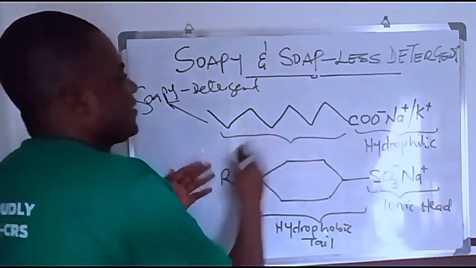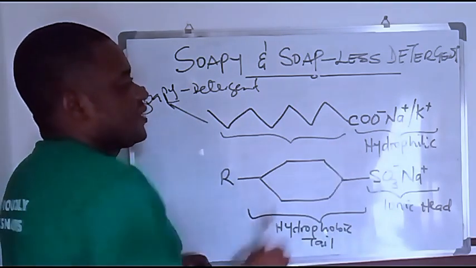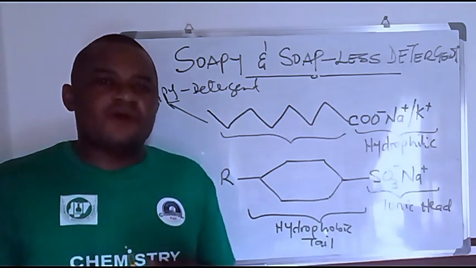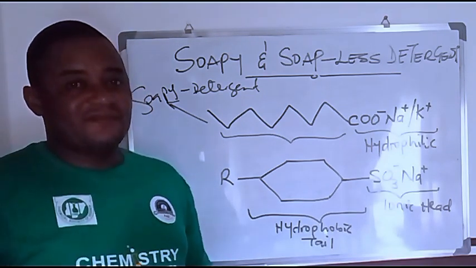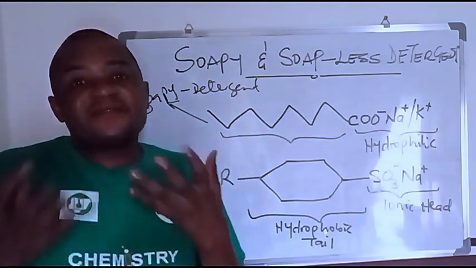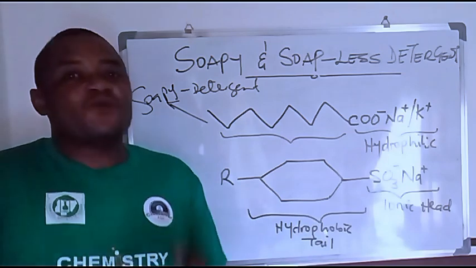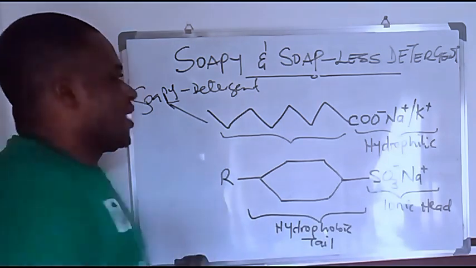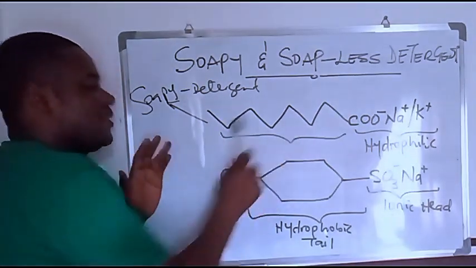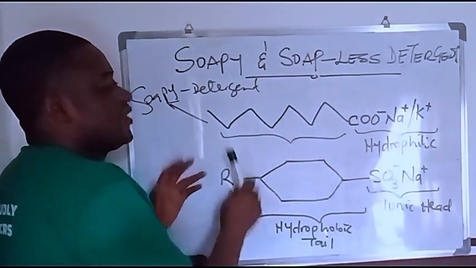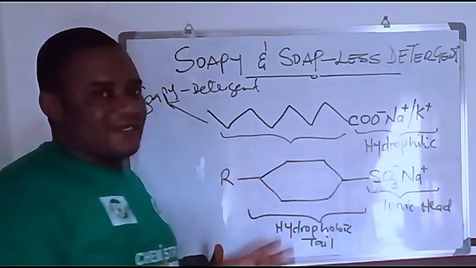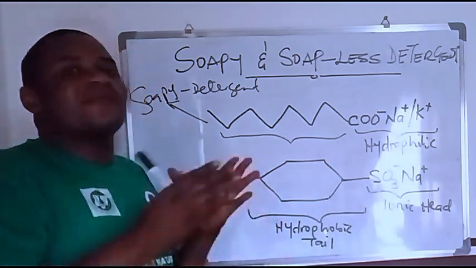Now soapy detergent is basically made of carboxylate ion. Soapy detergents are not as strong as soapless detergents. Soapless detergents are what you commonly know as detergent, the powdered detergent. Both soapy detergents and soapless detergents are made up of a hydrophobic tail and a hydrophilic head. The hydrophilic head is called an ionic head.